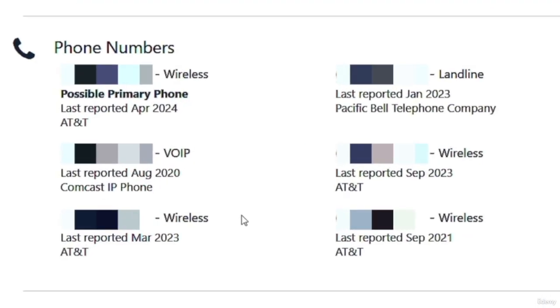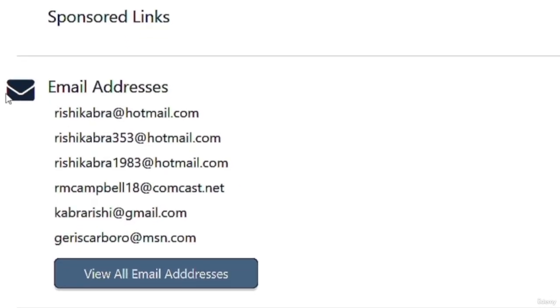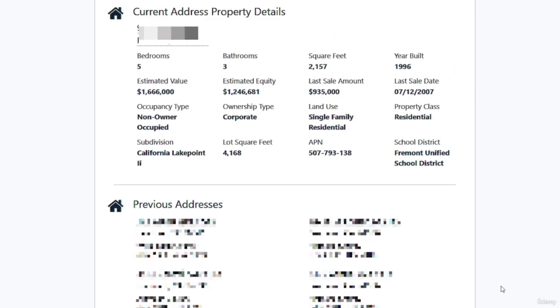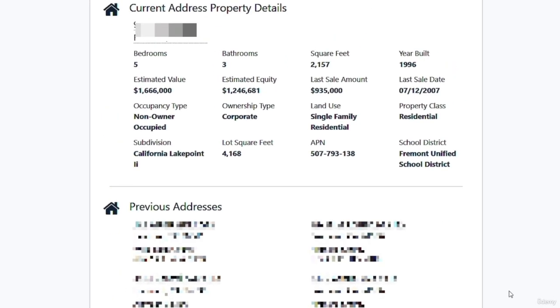Here we can see phone numbers that he used or is currently using. I'm going to blur this information as well. Here we can see some email addresses that were found as well. We can also find some information about the property where he's living and all of his previous addresses. So as I said before, all of this information is coming from marketing companies, public records, and other data brokers.